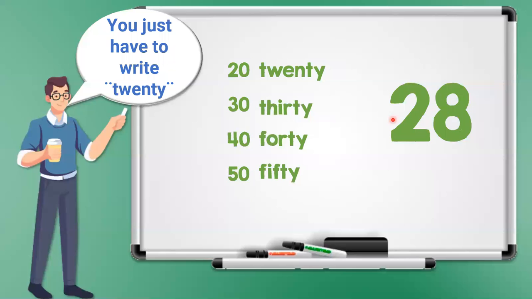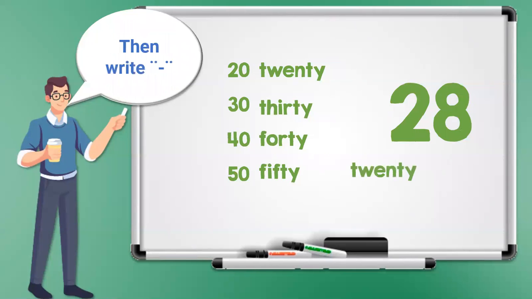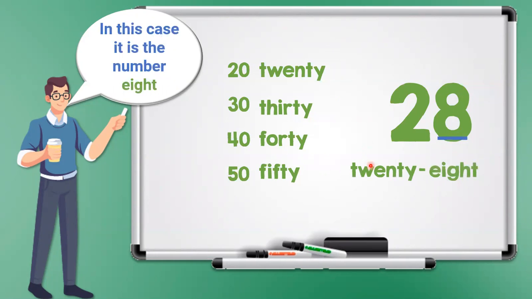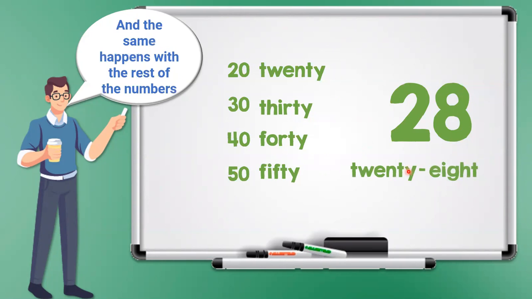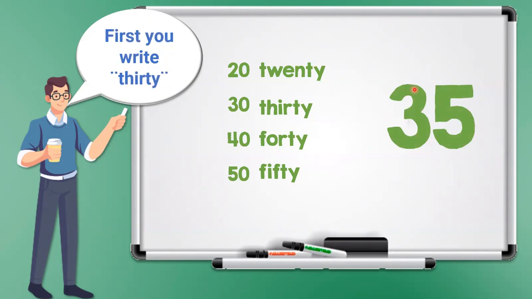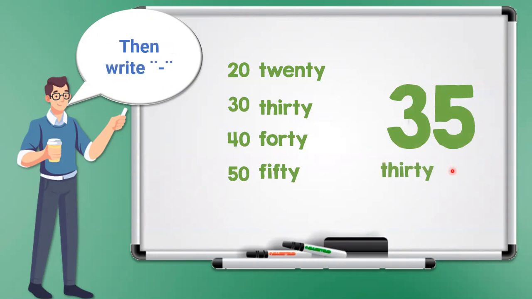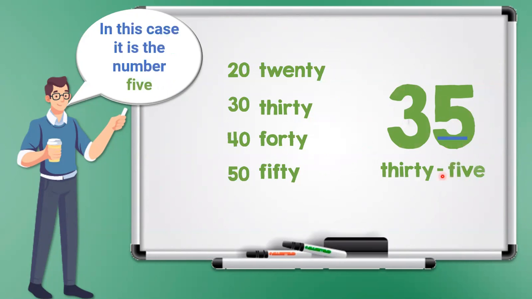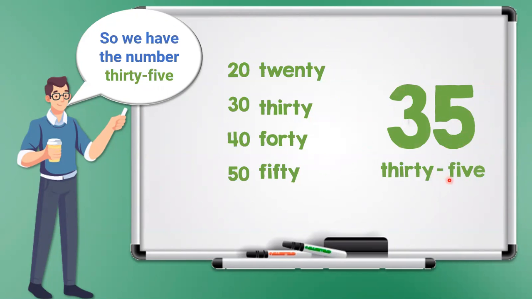You just have to write 20, and then we write this symbol and the last number, 8, 28. The same happens with the rest of the numbers. If we have this number, first we write 30, then this symbol, then the last number, 5. So we have 35.